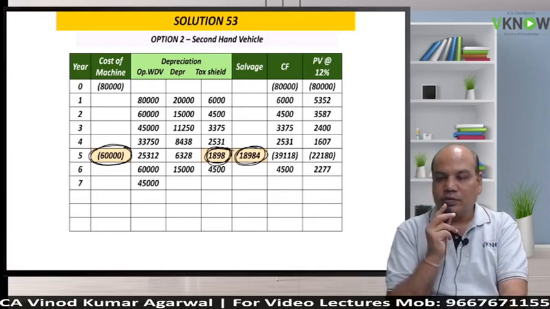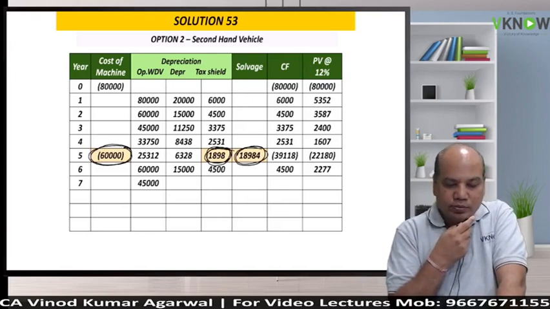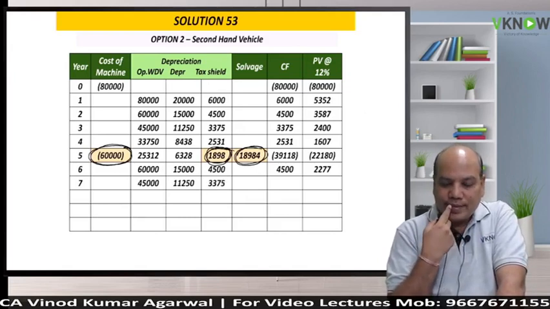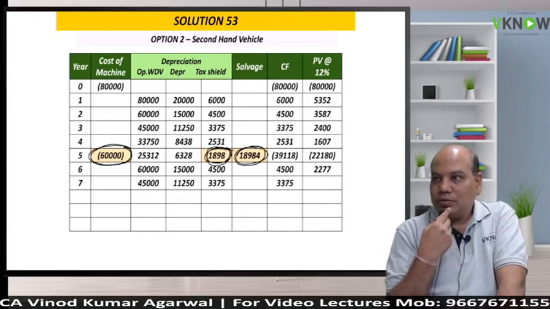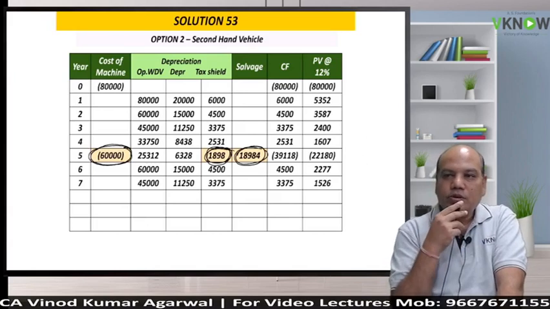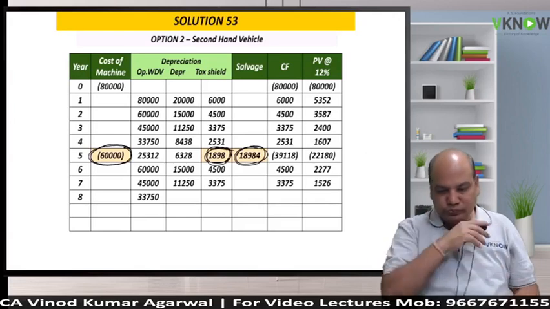7th year, try the 7th year. Just a few more lines. This is a lengthy problem, but it has been asked in the exam. You can't avoid it. If you want to avoid it, your choice. By solving only easy questions, you will not get through this difficult exam. 7th year, what is the answer? 1526. 7th year, 1526. Very good. 8th year, the student will try himself.